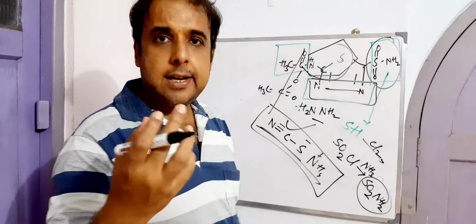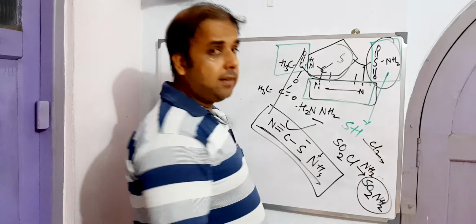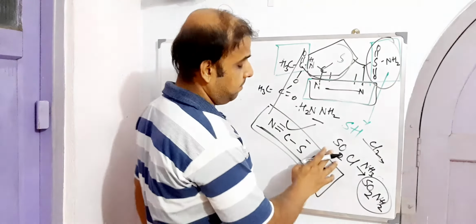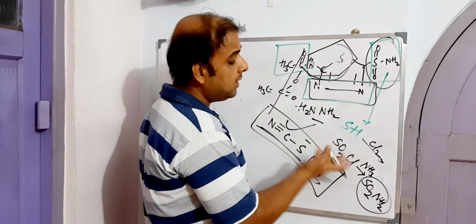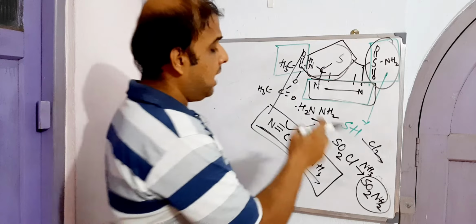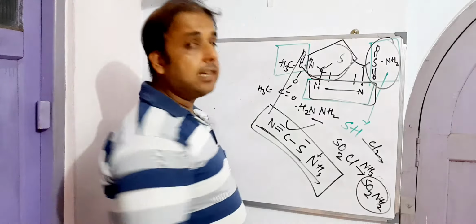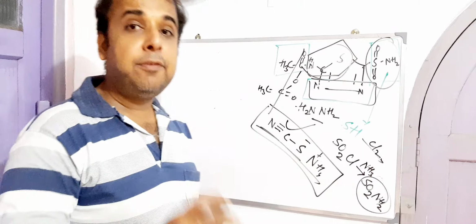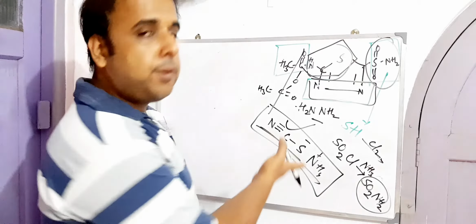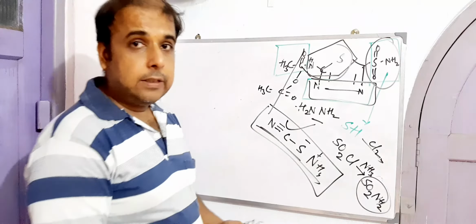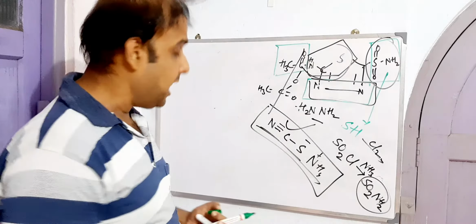SH, sulfohydryl, followed by chlorination, this is your sulfonyl chloride, and once we get the sulfonyl chloride, after aminating it, we can get sulfamoyl. That means sulfonamide or sulfonyl azanide, the one which we found while dealing with this nomenclature, the IUPAC naming and all.